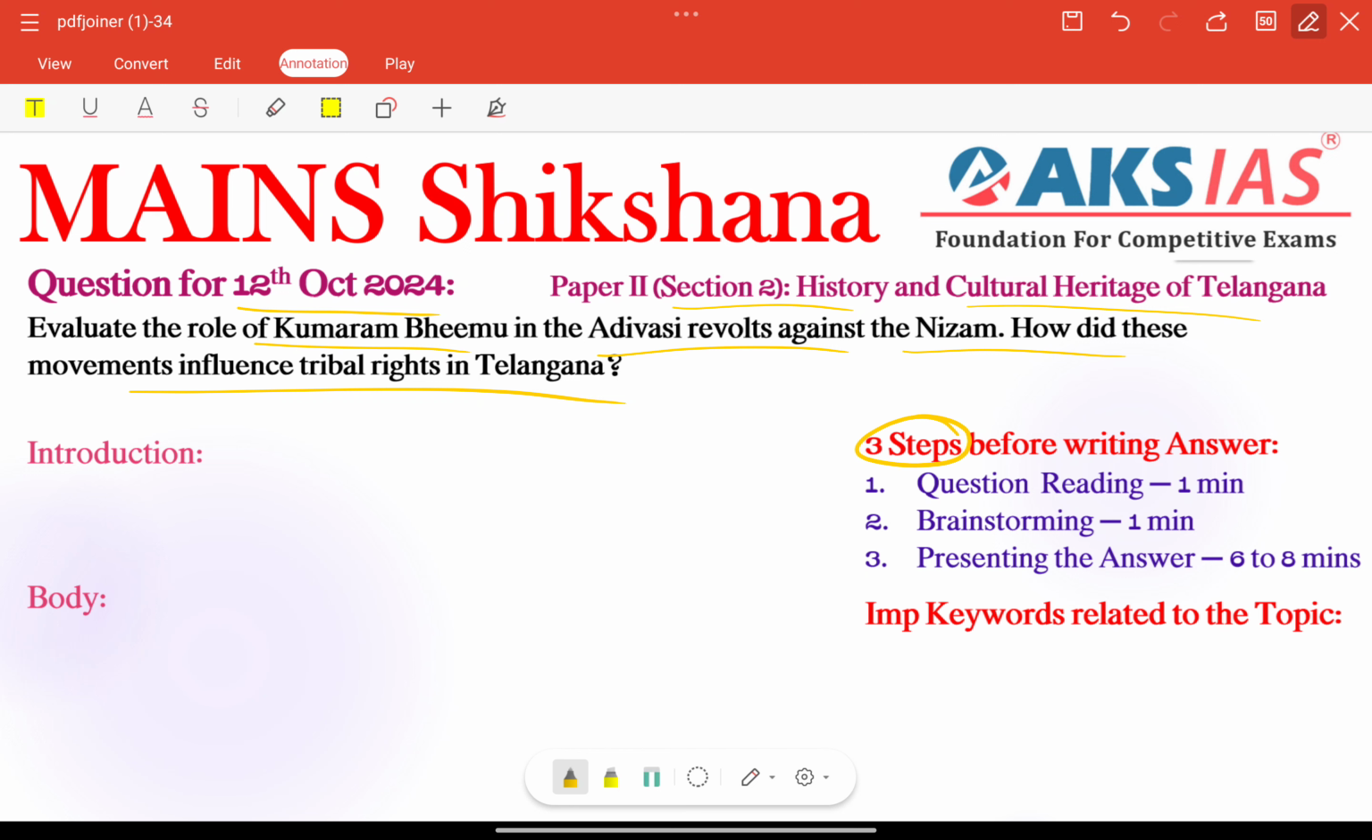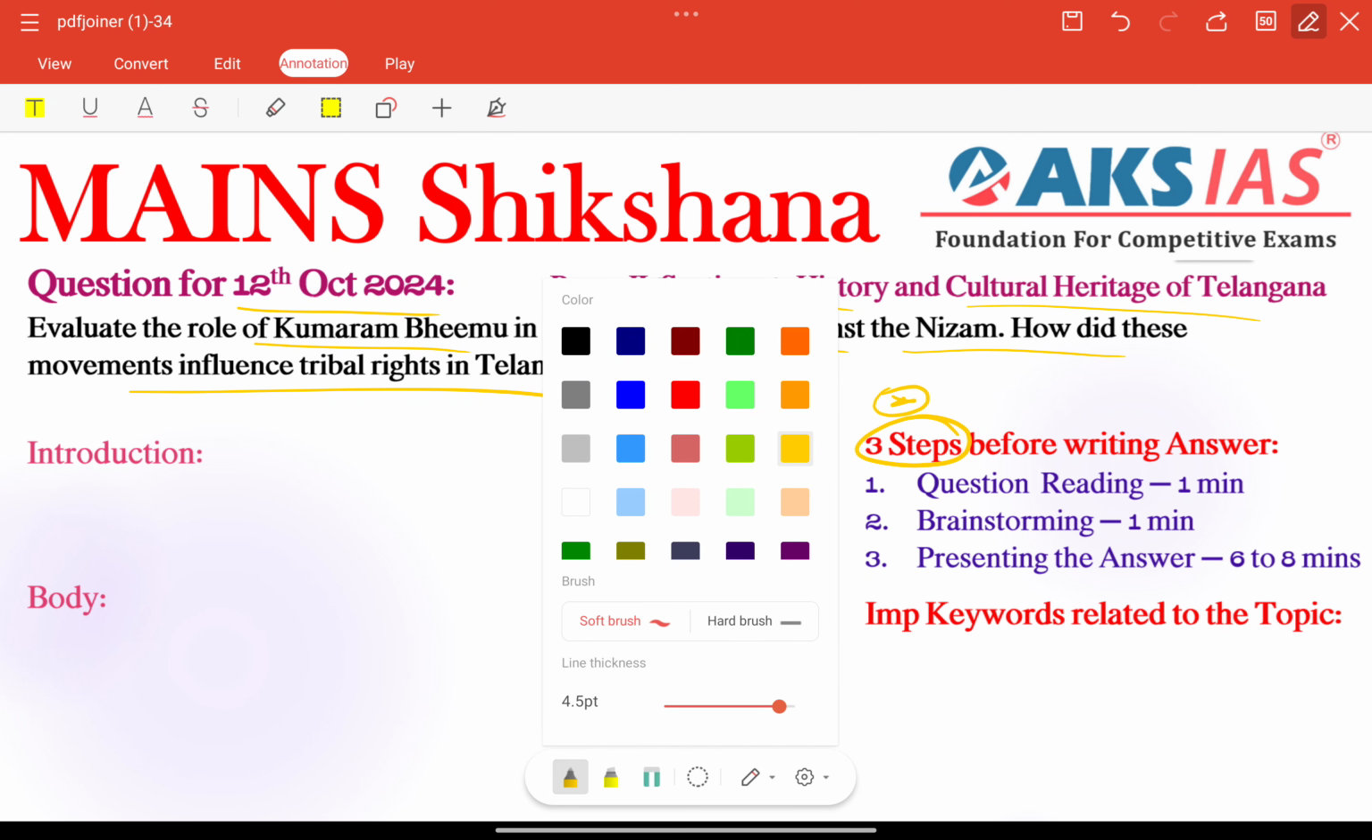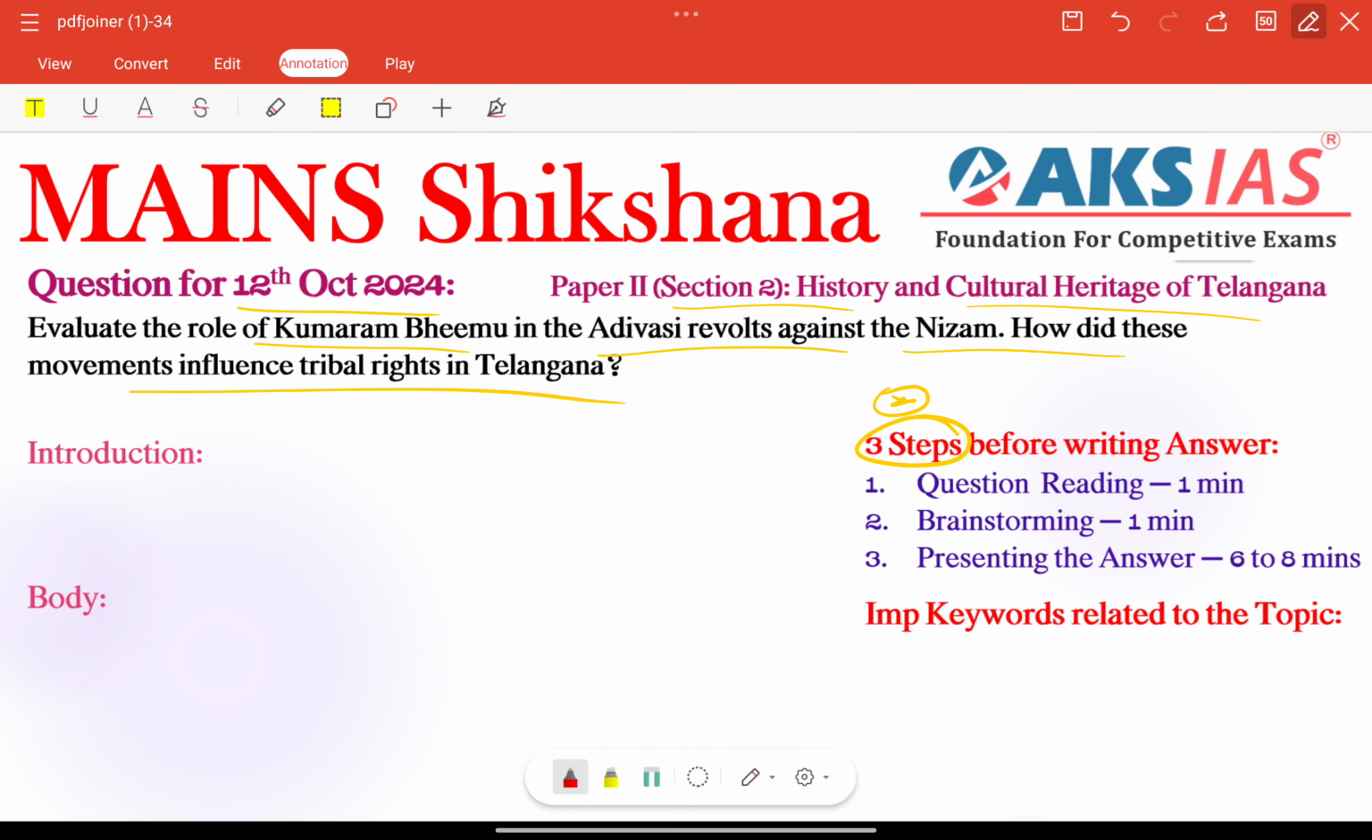Here we need to start our important strategy, that is 3 steps before writing the answer, right? Here the first thing is we need to identify different question tags and keywords. Evaluate is the very important question tag here. We need to give some facts and examples here, right? So role is very important. Here we need to focus on providing the role of Komaram Bhim in the Adivasi revolts. This is the particular important topic.